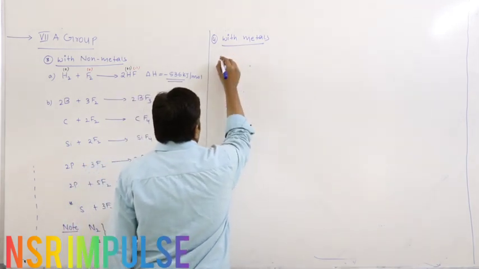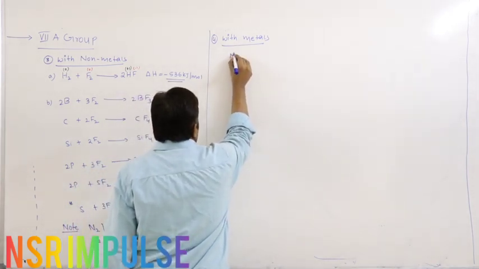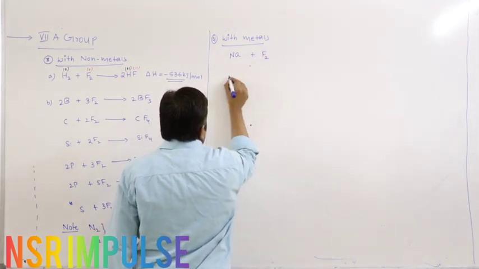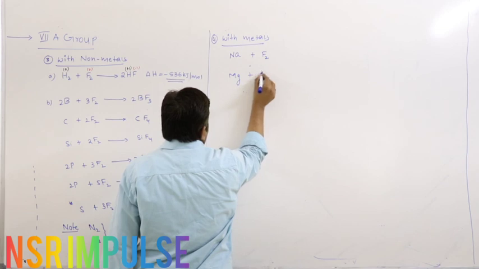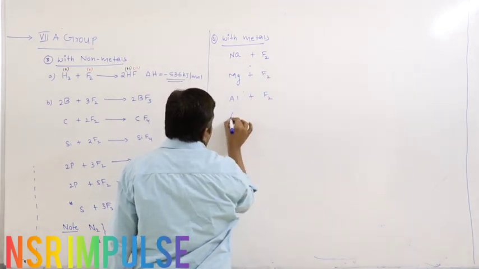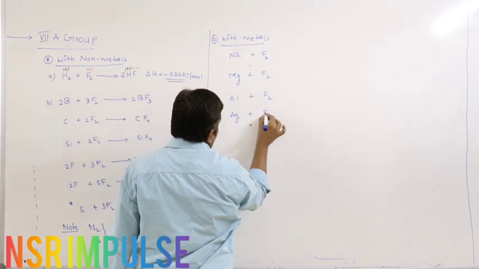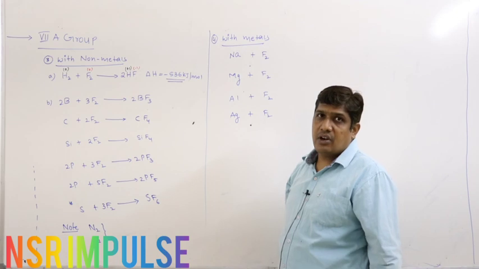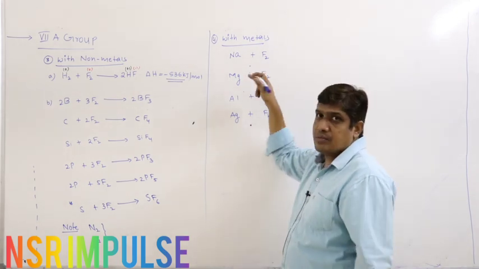Reaction with metals. We can start with the first group element, sodium and fluorine, magnesium and fluorine, aluminum and fluorine, and silver also reacts with fluorine. Just you have to know the group number. First group always forms Na+, fluorine forms F-.